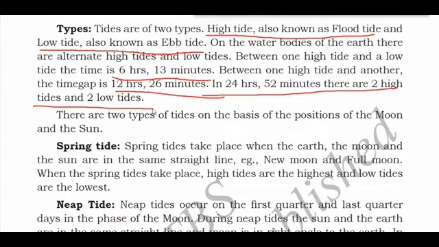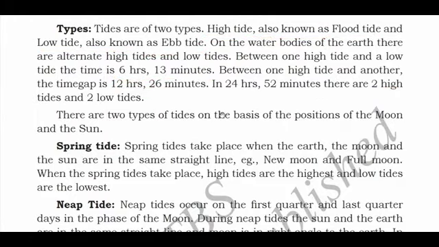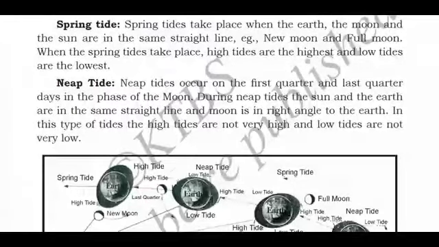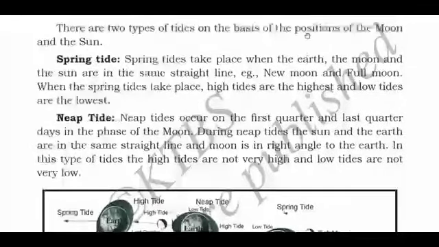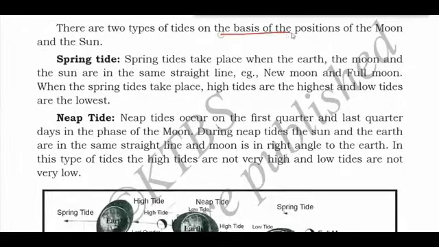Now we have read that there are two types of tides, high tides and low tides. But on the basis of the position of the moon and the sun, there are also two types of tides. These are called spring tide and neap tide. So what is spring tide and neap tide? That we will read now. Over here we have to consider the position of the moon and the sun.